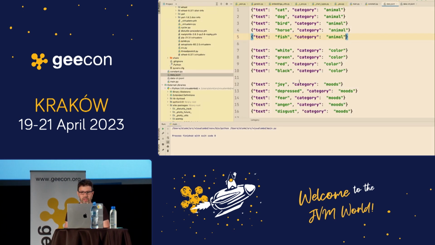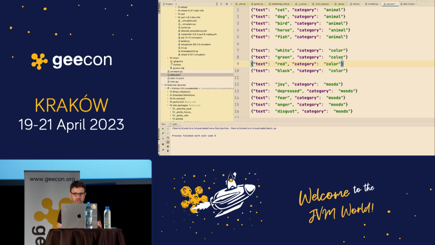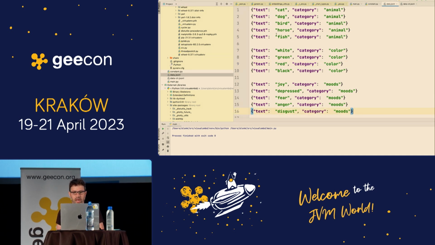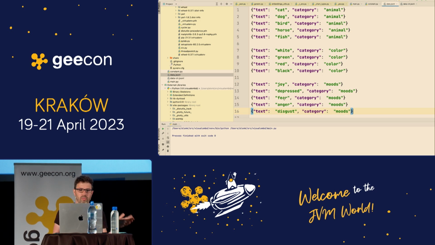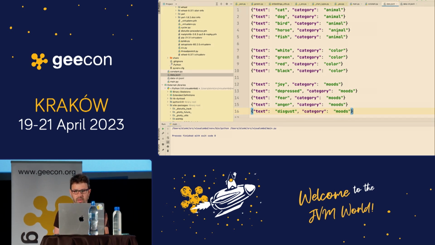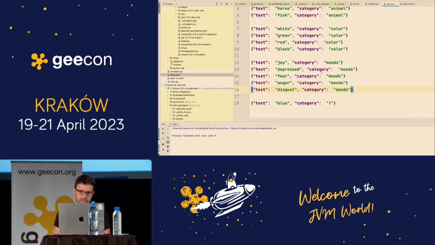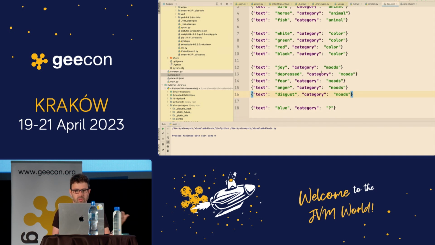I put some text here: cat, dog, bird, then white, green, red, joy, depressed, fear, and I'm not going to send the category to the model, only the text. You're going to see the categories in the chart. And there's another word here, which is blue, which obviously should be next to the color category.